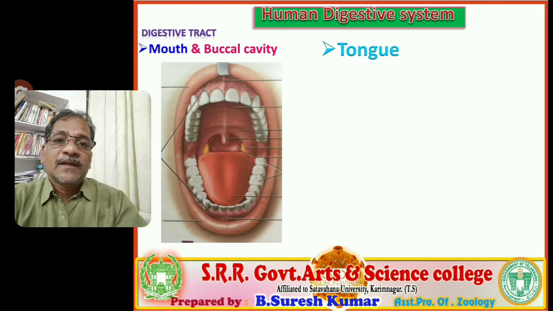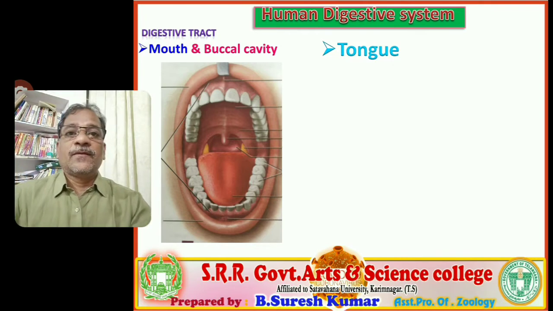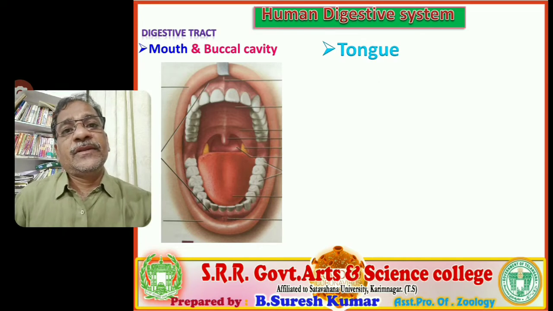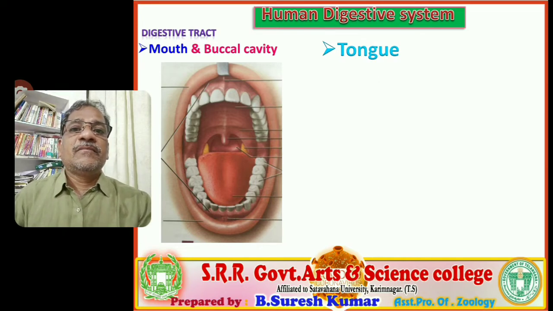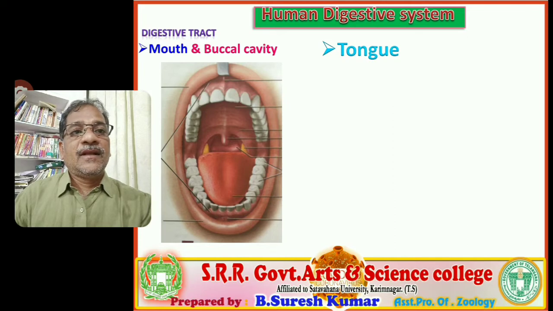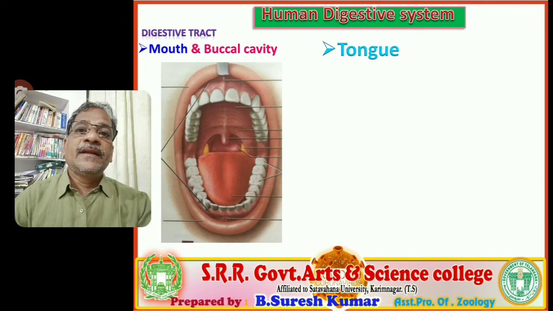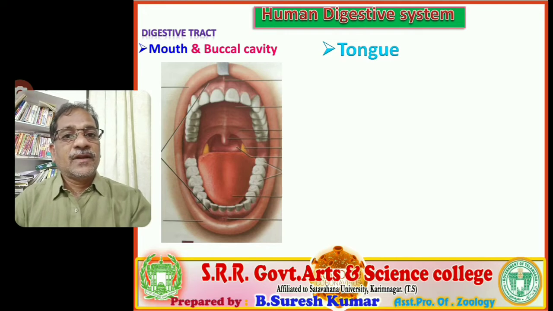Muscular tissue is one kind of tissue in our body. In animals, the body is constructed with four variants of tissues: epithelial tissue, connective tissue, muscle tissue, nervous tissue. Here the tongue is a movable muscular organ constructed with striped muscles, striated muscle. That is one variant of muscle. It is an important point, useful in entrance examinations, and it is a voluntary organ. All striped muscles are voluntary muscles.